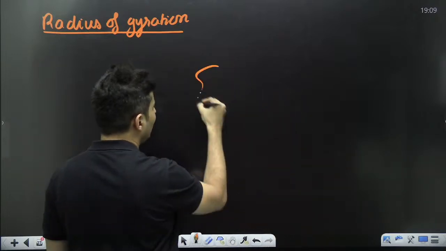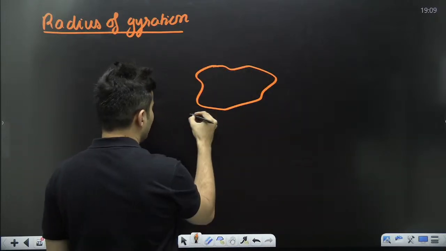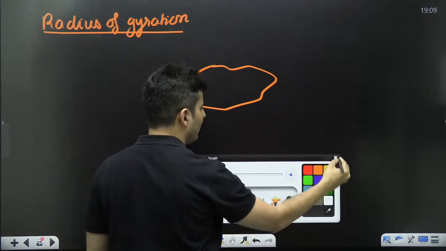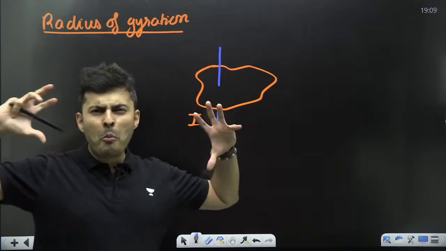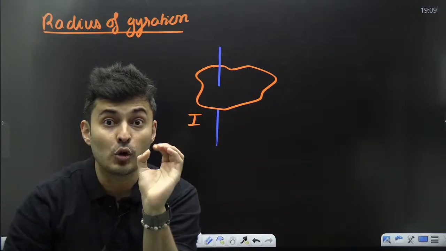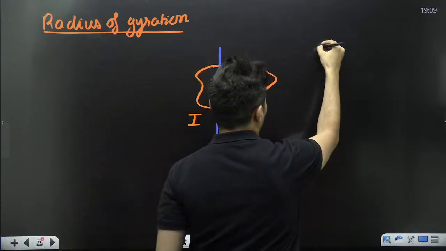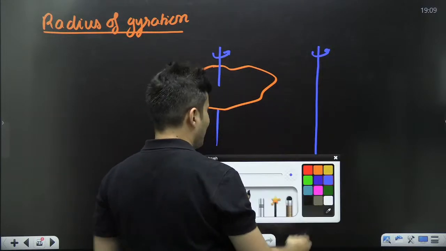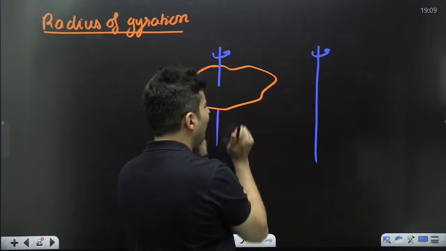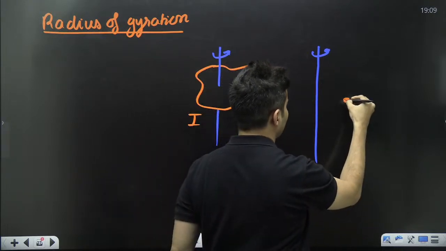If you take a body, let's say the moment of inertia is I about this particular axis, you melt that body. Take the same axis, and when you melt it, make it like a point mass.